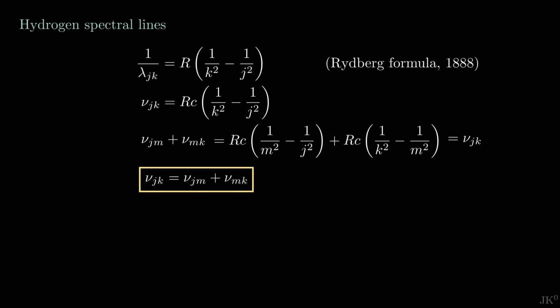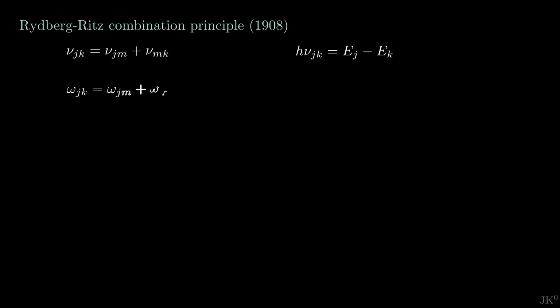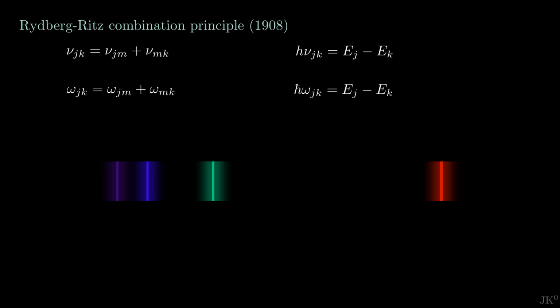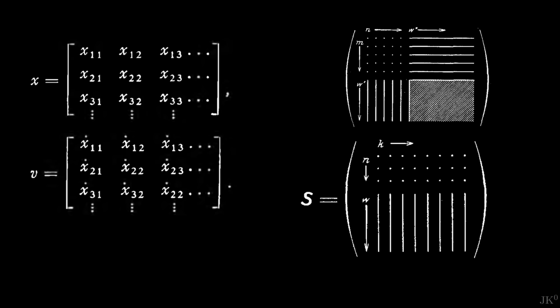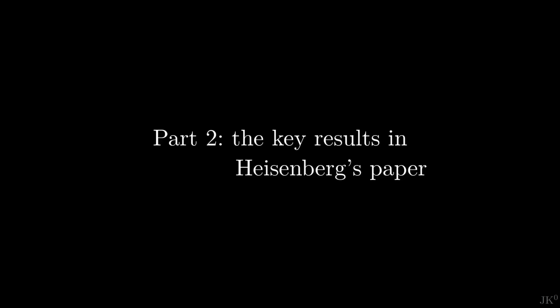This relation is an example of the so-called Ritz combination principle, and it tells us how the frequencies of spectral lines are combined to form new frequencies. This observation is the key to unlocking the ideas in Heisenberg's paper, and, as I will show you shortly, this experimental fact is the reason for the need of matrices.